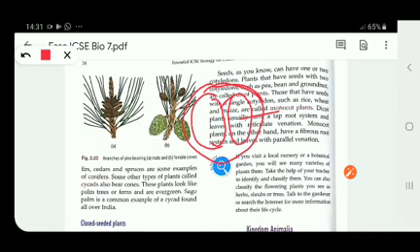What is the function of cotyledons? These cotyledons store the food for the growing embryo or growing plant, right? So dicot seeds have two cotyledons inside them, and the plants that have seeds with a single cotyledon, such as rice, wheat, and maize, are called monocot.